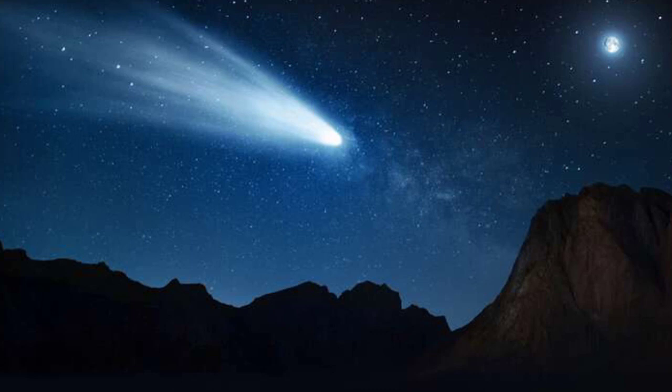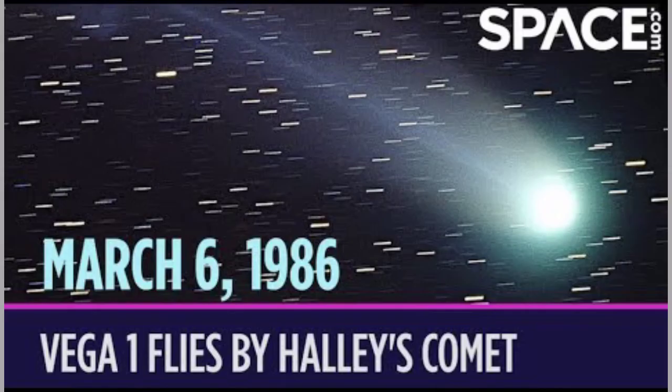The tail may be as long as 250 million kilometers. Halley's Comet is named after Sir Edmund Halley, who discovered it in the 17th century. It was last seen in 1986 and is expected to return in 2061.